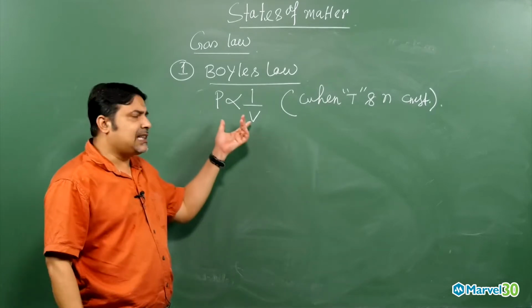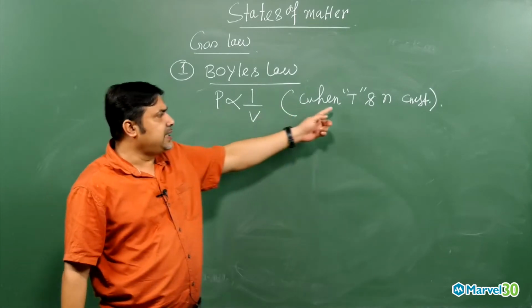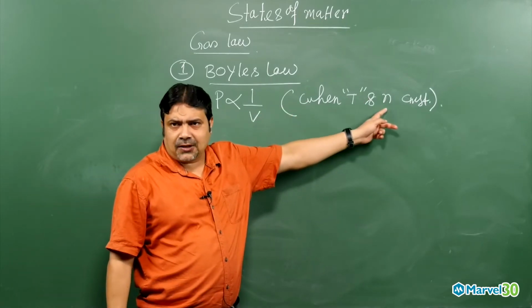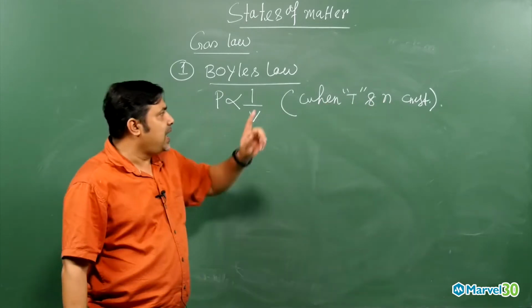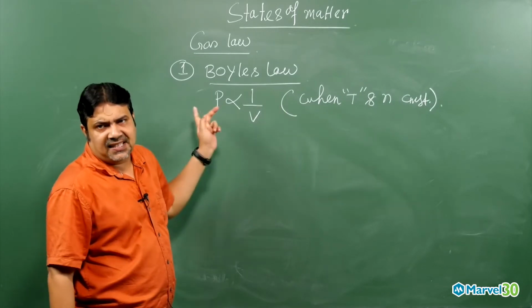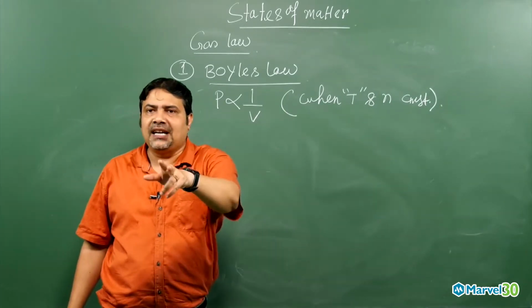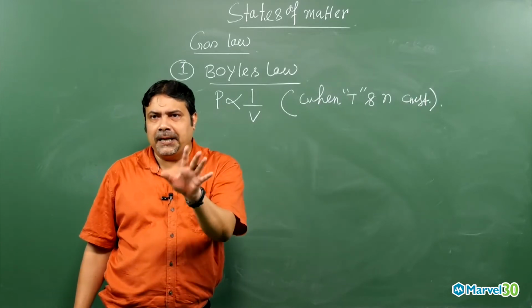If you know this mathematical form, you can make the statement. At a constant temperature, for a fixed mass of gas, meaning the number of moles or amount of gas is constant, pressure is inversely proportional to volume. That is Boyle's law.